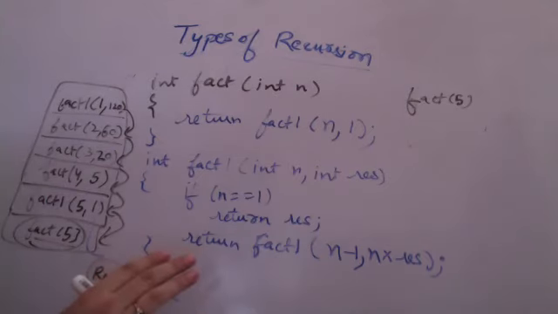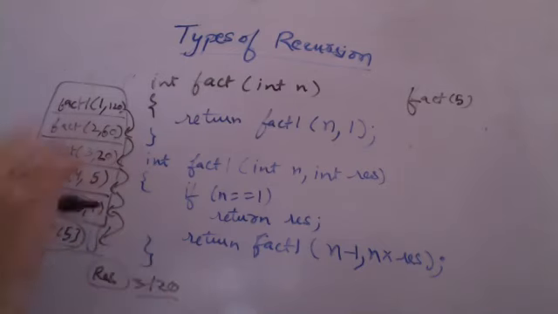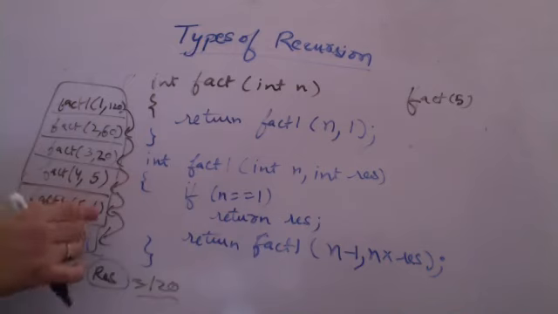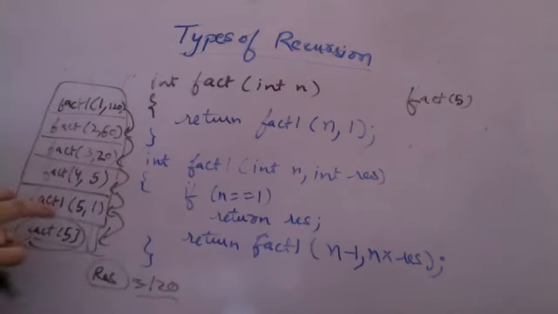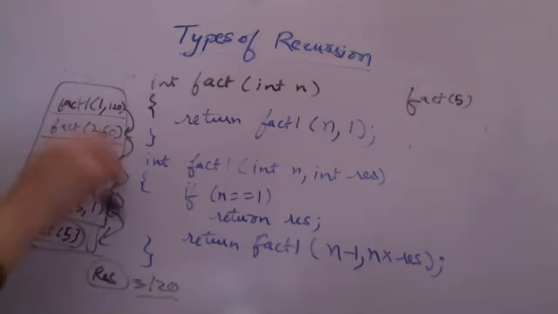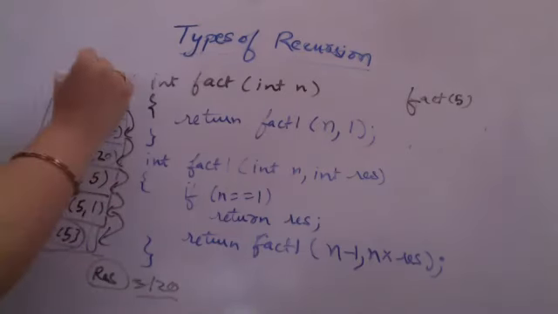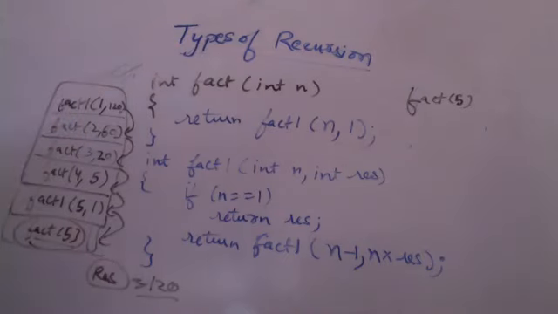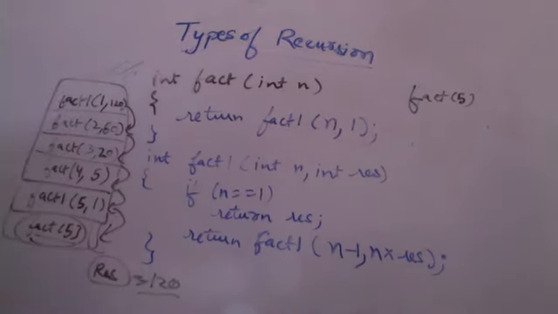Such a recursive function is called a tail recursion, and we want tail recursion because it is quicker and it takes less space on the stack. If we were doing the multiplication on the stack at returning time, it was taking more space. Here it is not taking more space and we are returning immediately. This is tail recursion. This is what is recommended over non-tail recursion.